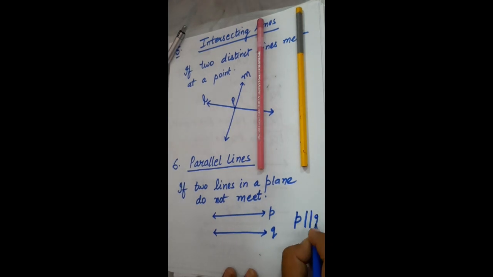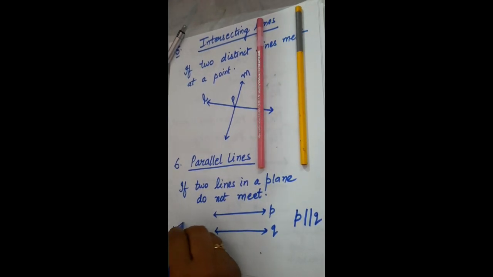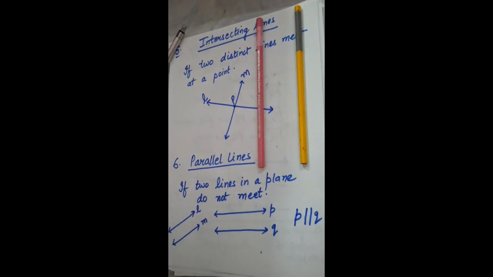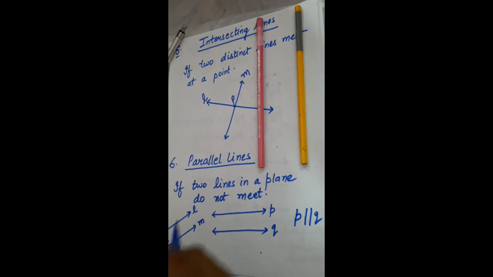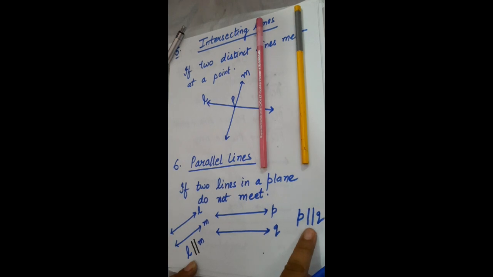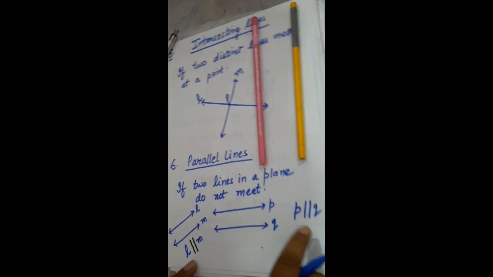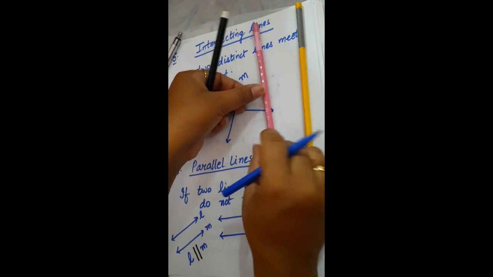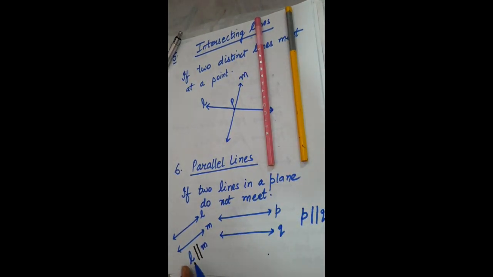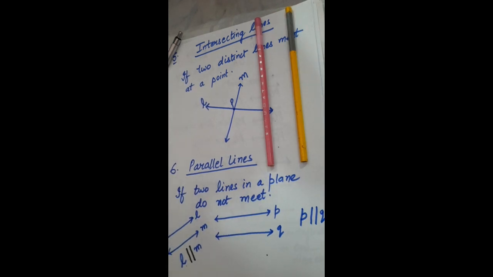If I have these lines L, M, I can write L, this is the symbol of parallel, L parallel to M. So look at the symbol of parallel, which means the lines do not meet. Clear? So if two lines in a plane do not meet, this is the symbol of parallel. If I write like this, it means L parallel to M. These two lines in a plane do not meet. So this is the concept of parallel lines.